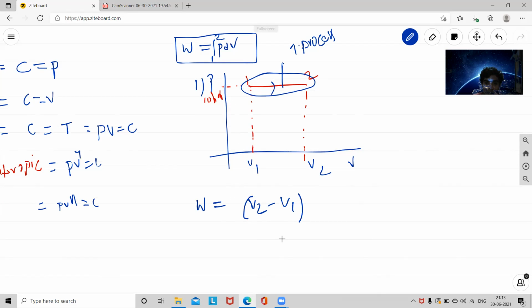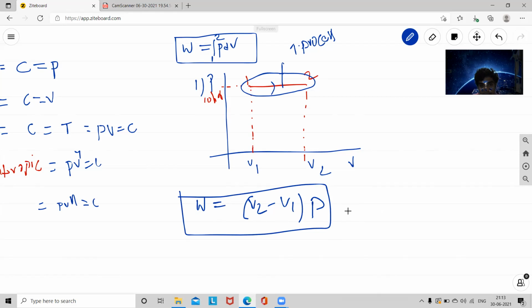This volume change from state 1 to state 2 is multiplied with pressure. Since pressure is constant, W is equal to P into (V2 minus V1).